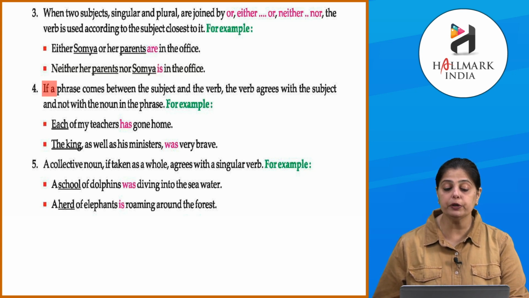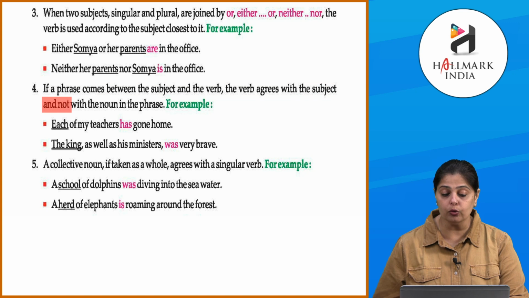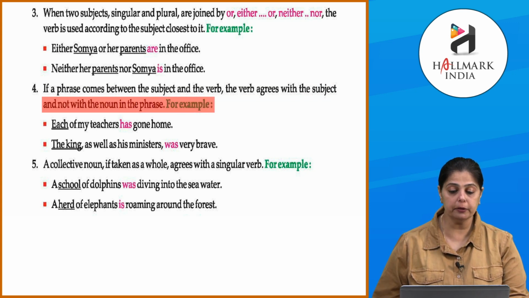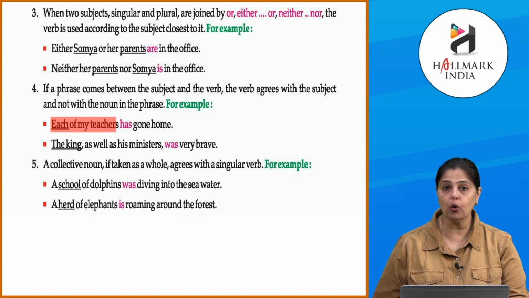If a phrase comes between the subject and the verb, the verb agrees with the subject and not with the noun in the phrase. Okay, तो अगर phrase में subject और verb आते हैं तो जो verb है it will agree with the subject and not with the noun. Okay, so, each of my teachers has gone home.